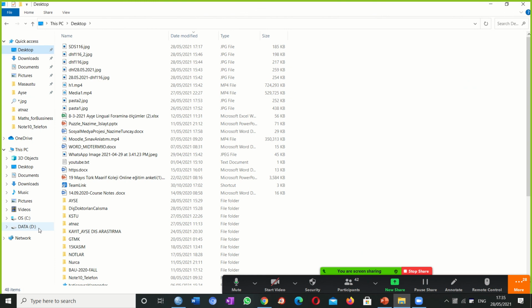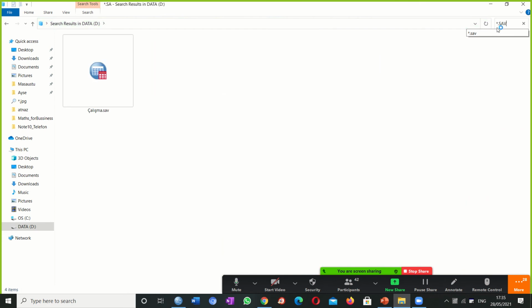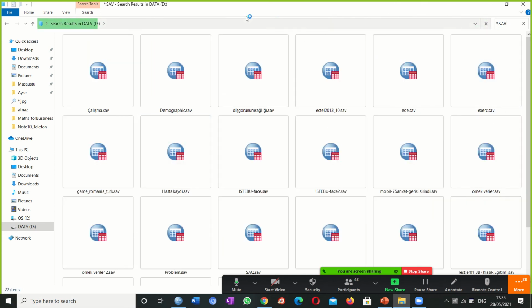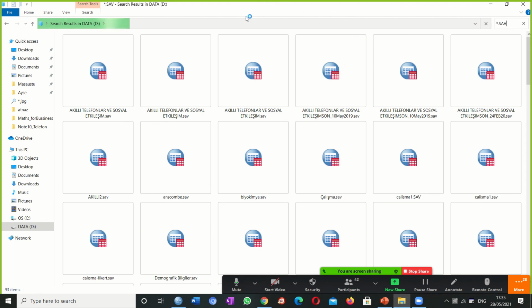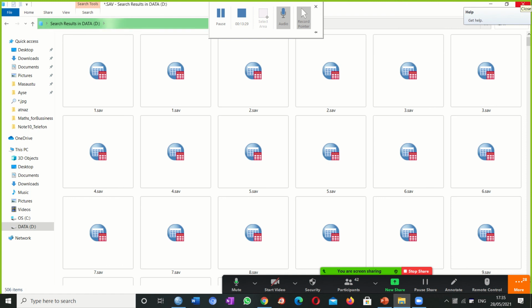Just a moment, I open this D, and from D I am going to open some SAV documents. So what are SAV? SAV are statistical documents. I'm using IBM SPSS 25. There are 26 and other versions, of course. And if I write star.sav, I mean that I am searching. Star means all. I am searching all the SAV documents. SAV is a statistical document, an IBM SPSS document.